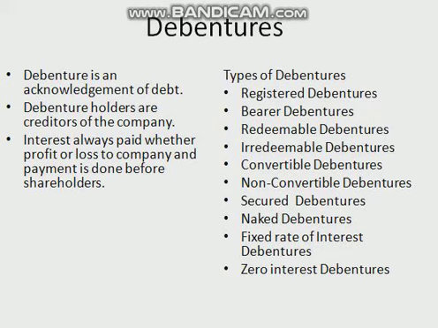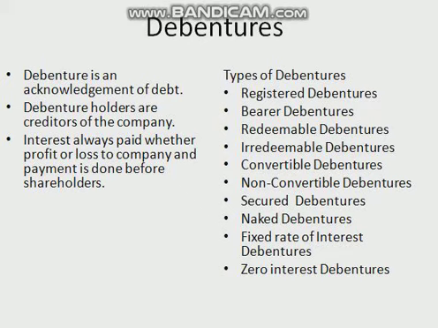According to section 71 of the Companies Act 2013 related to debentures, the provisions are as follows. A company may issue debentures with an option to convert such debentures into shares, either wholly or partly, at the time of redemption. Provided that the issue of debentures with an option to convert into shares, wholly or partly, shall be approved by special resolution passed at a general meeting. No company can issue debentures carrying any voting rights. Voting rights are given only to shareholders, not to debenture holders. Debenture holders are actually creditors of the company.